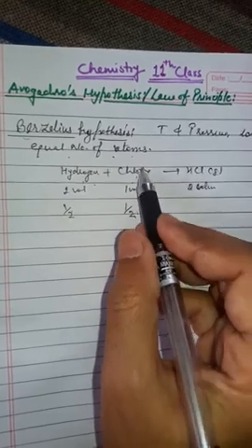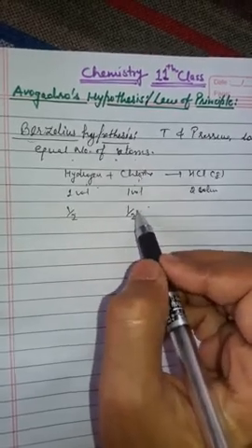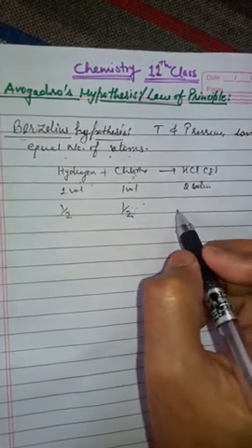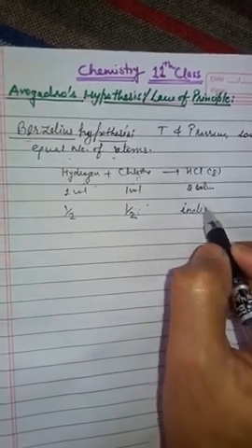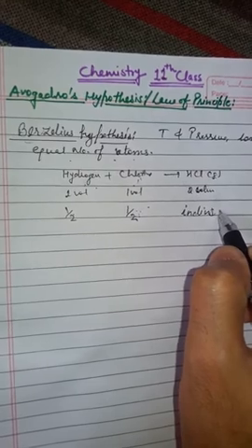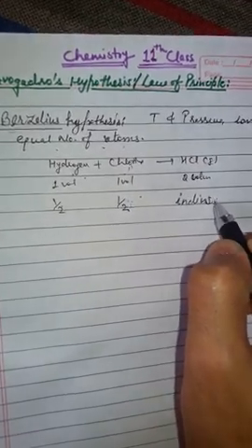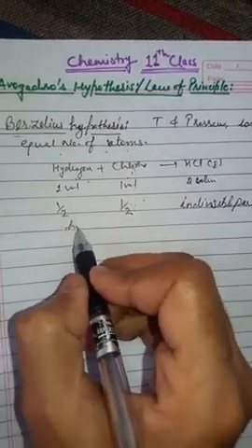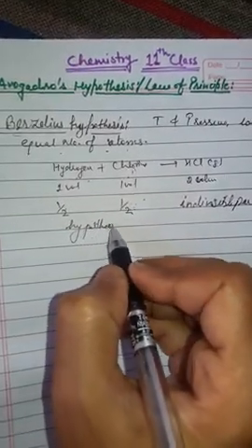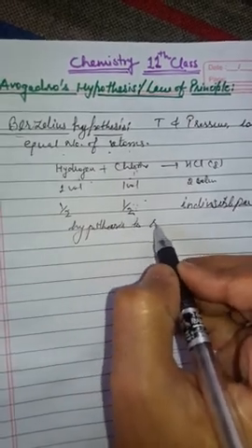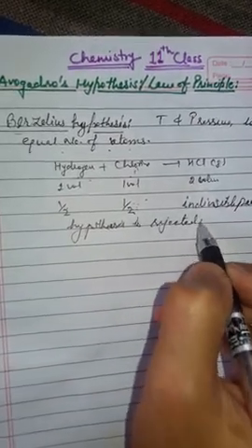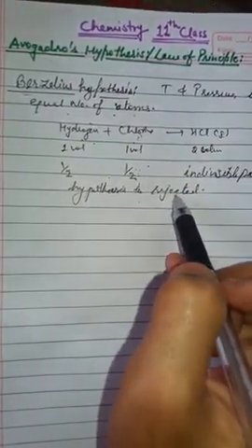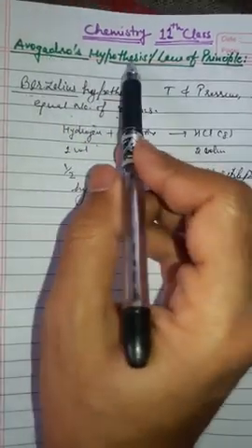But according to Dalton's atomic theory, atoms are indivisible particles. So this shows a conflict with Dalton's atomic theory, and that's why this hypothesis is rejected. The next hypothesis is given by Avogadro.